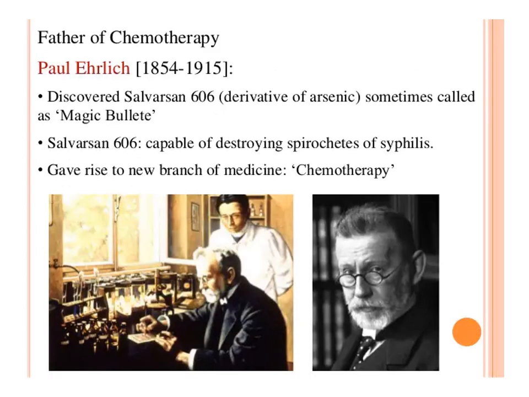Paul Ehrlich is the important scientist in the field of chemotherapy because he discovered salvarsan 606, a kind of derivative compound of arsenic. Sometimes it is otherwise called the magic bullet. This salvarsan 606 is capable of destroying spirochetes of syphilis. So he is called the father of chemotherapy, and his invention led to the rise of a new branch of medicine.